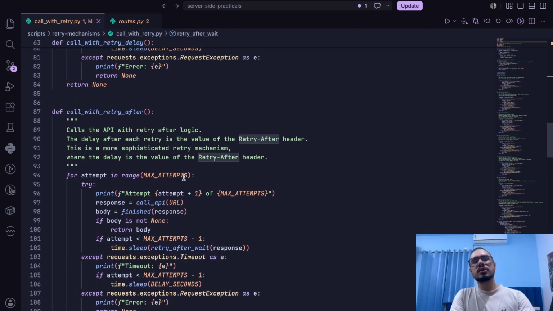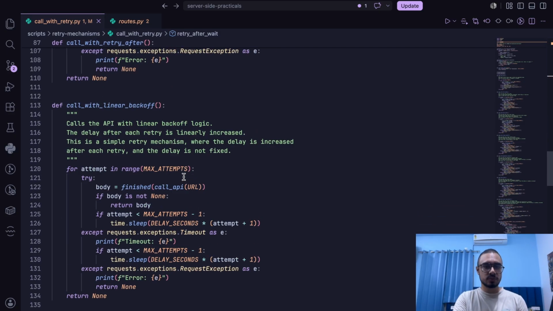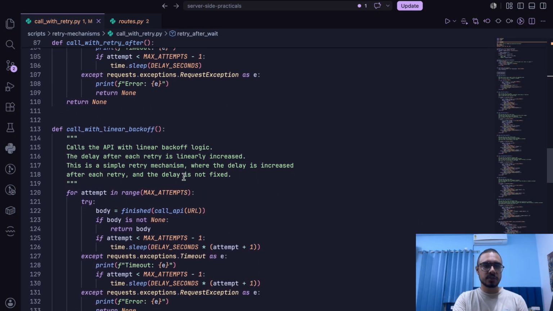Now heading on to the next type of retry mechanism, which is a much more robust type of retry mechanism, which is called linear backoff. Now what is linear backoff? With linear backoff, we just keep on increasing the amount of delay time with each attempt.